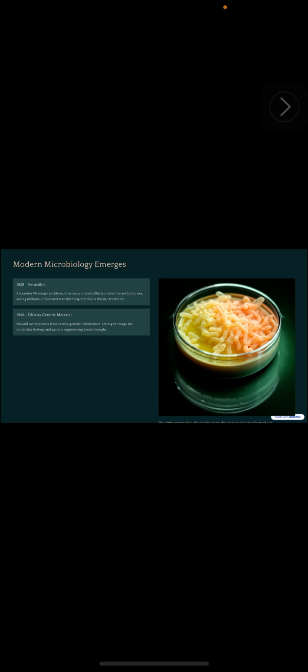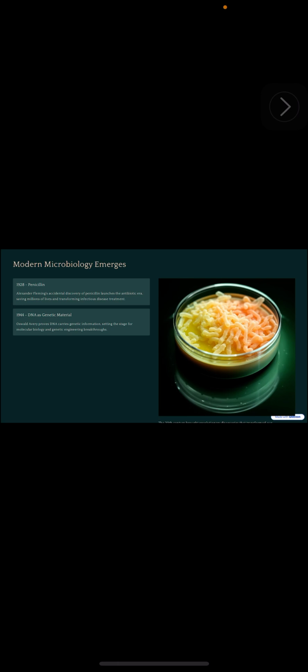Since that time, antibiotics have become a part of our life to prevent infectious disease, saving millions of lives and transforming infectious disease treatment. We all know that penicillin was not an intentional discovery; it was an accidental discovery. But it was responsible for saving millions of lives and transforming infectious disease treatment.